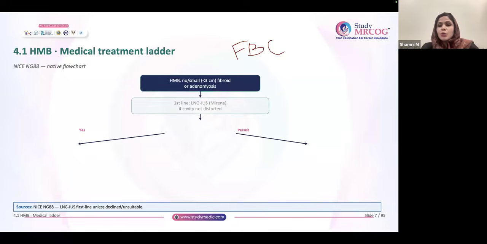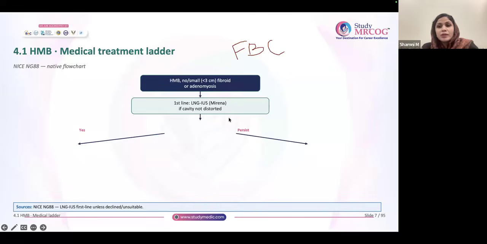In these situations, you can go with our famous, very good friend, that is LNG-IUS. But you have to make sure that the cavity is not distorted. So some people ask, suppose there is a submucosal fibroid, 2 centimeter, are you going to put it or not? You can put it, because a 2 centimeter fibroid will not distort the cavity. It is generally taken like that. A fibroid less than 3 centimeter is not going to distort the cavity. So the first line in these situations becomes Mirena. So if at all in the question you see any of these scenarios, you can choose LNG-IUS.